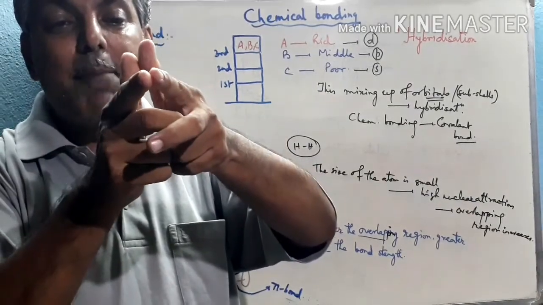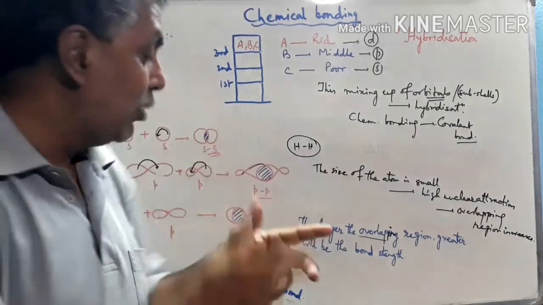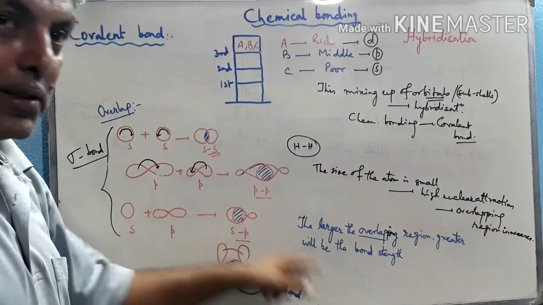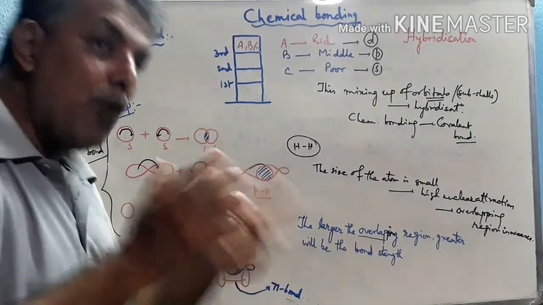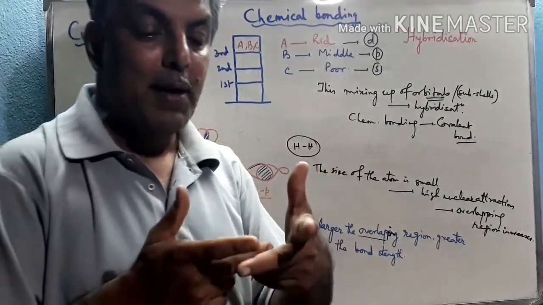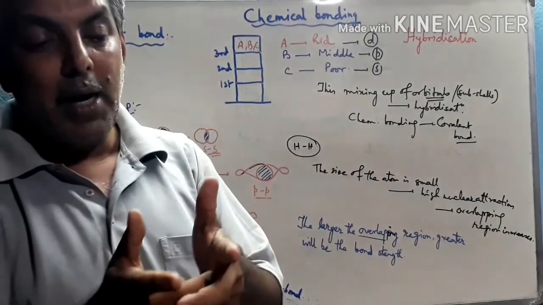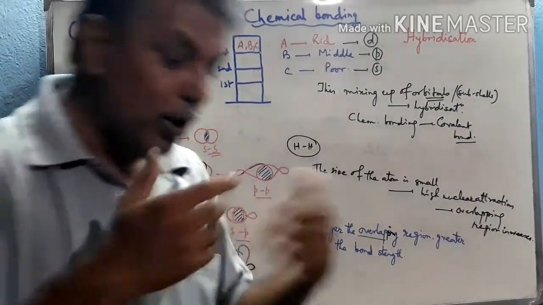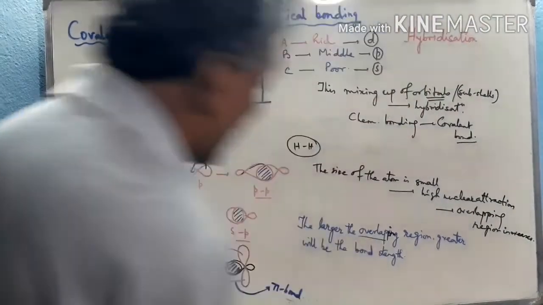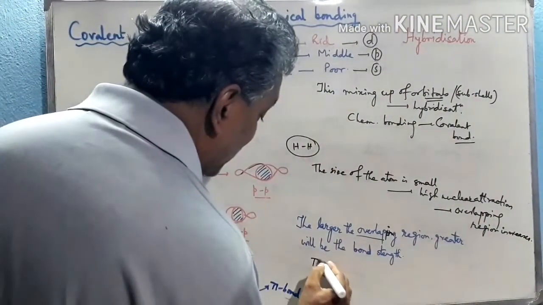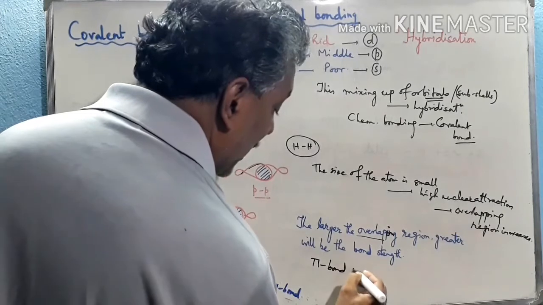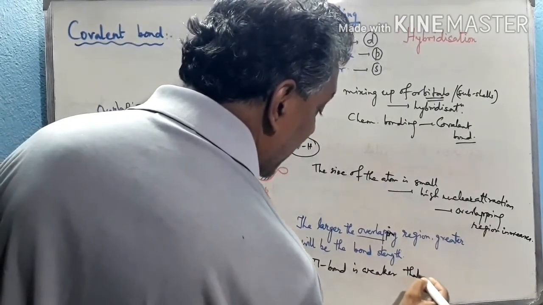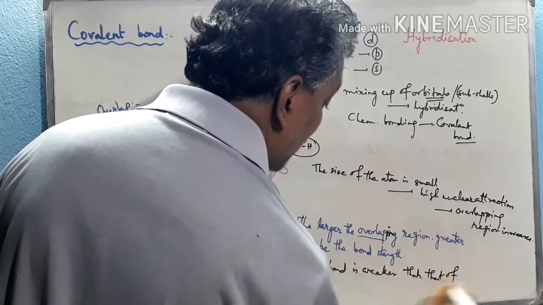Rather, a sidewise overlap may occur between these two orbitals, and such sidewise overlap, as shown here, forms the pi bond. This is the pi interaction, which is formed after the formation of the sigma bond. If there are electrons in the py and pz orbitals in the perpendicular plane with respect to the sigma bond, then a pi bond occurs. But also we know that the pi bond is weaker than the sigma bond.